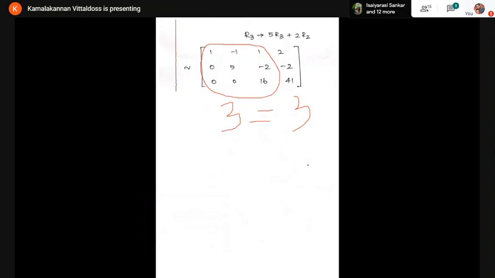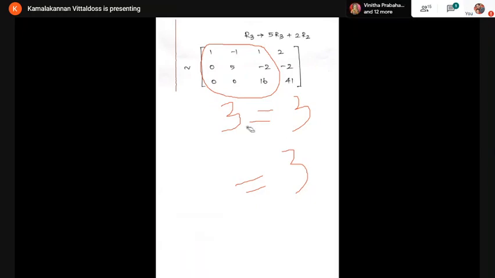So, what is the conclusion now? If the ranks are equal, the system is consistent. Listen carefully, the ranks are equal, so you can say it's consistent. But then you have 2 cases. The solution may be a unique one or infinitely many. Now tell me, how many variables are in the problem? 3. 3 variables, good. So rank of A is 3, rank of A comma B is 3, and the number of variables is also 3. So rank of A is equal to rank of A comma B, which is equal to the number of variables. Therefore, the system has a unique solution.